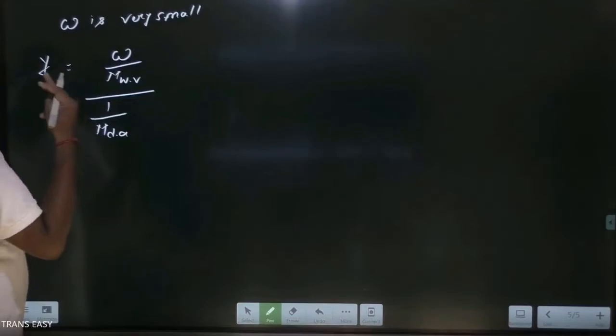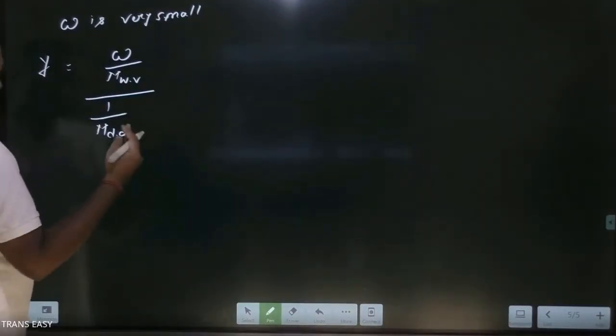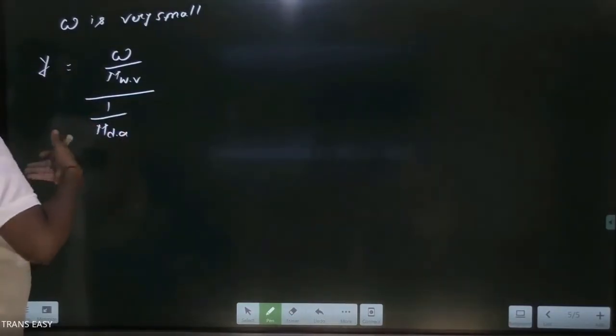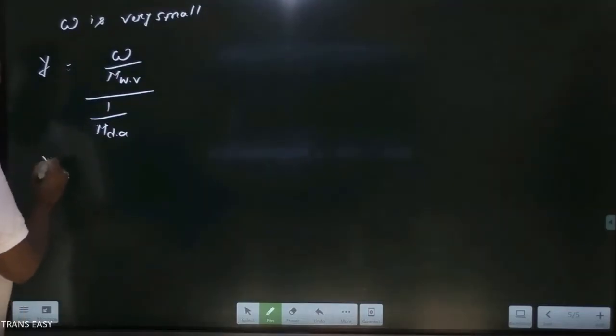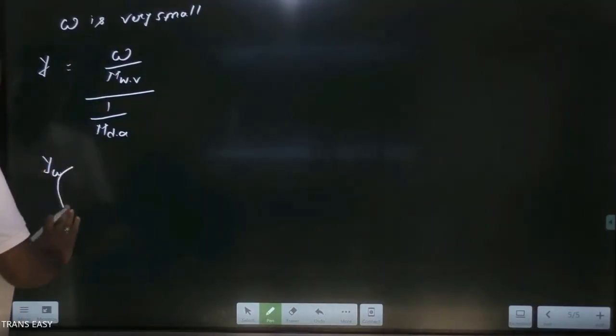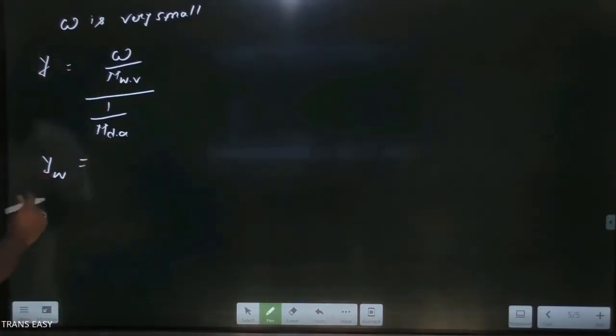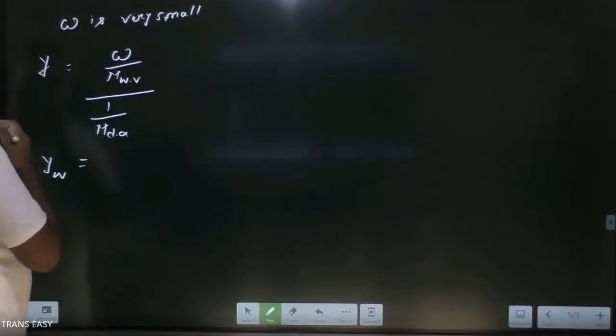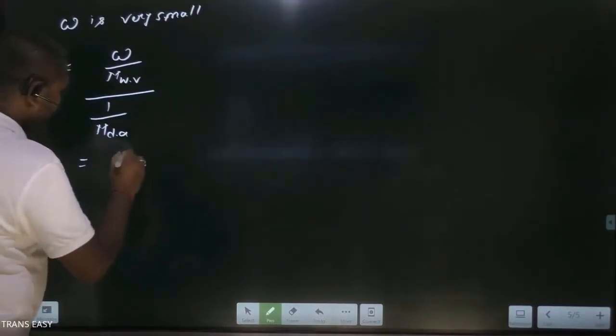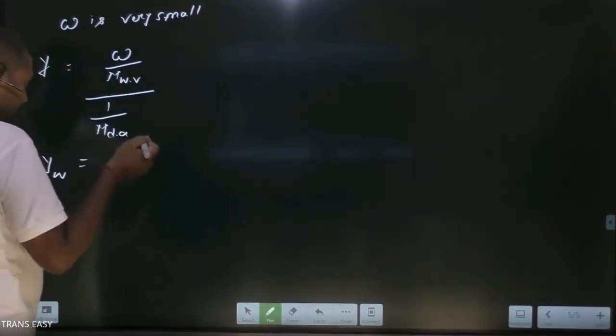And friends, here we have 2 regions where the mole fraction of water vapor is different. So we can find the mole fraction of water vapor at the surface of the wetted wick, and it is represented by YW. We use the specific humidity of moist air at the surface of the wick.